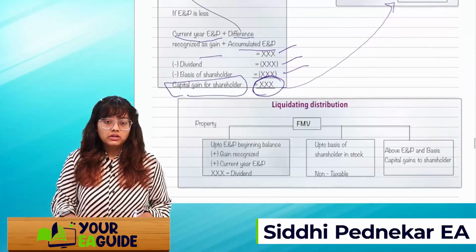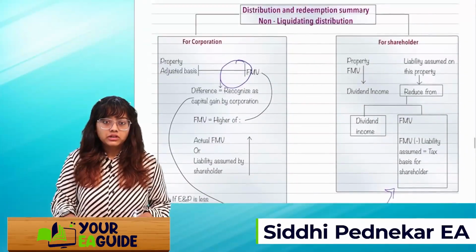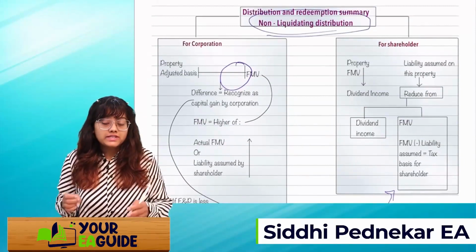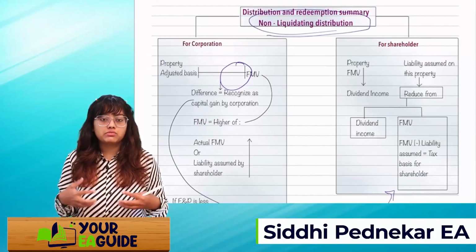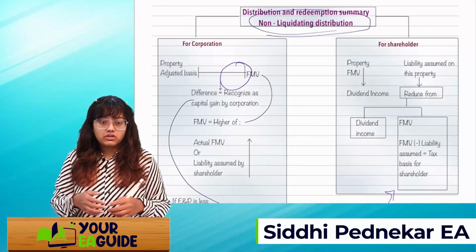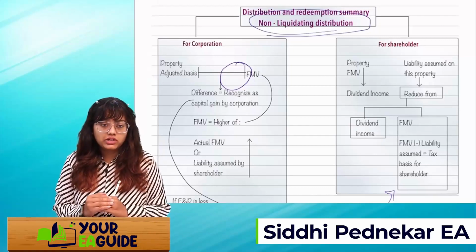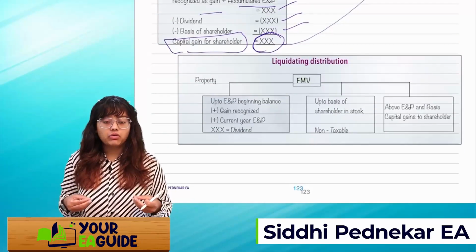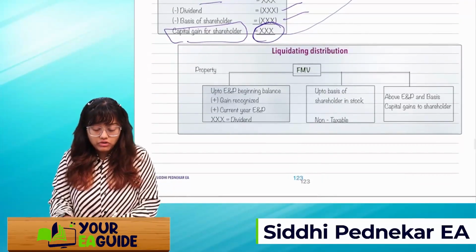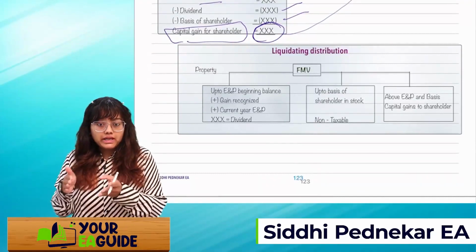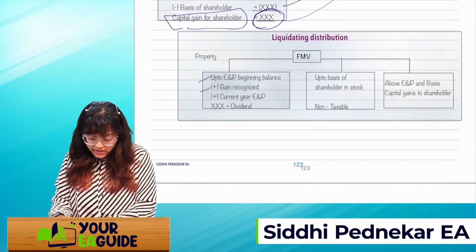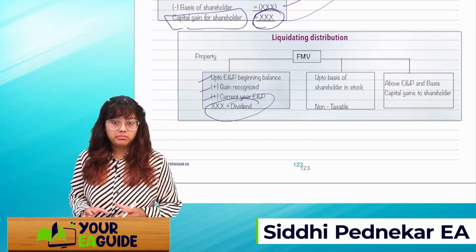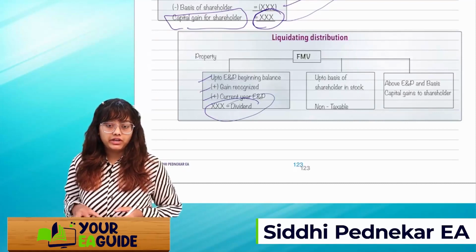Okay. Next is liquidating distribution. This was about redemption of non-liquidating. Non-liquidating means this shareholder is still holding some share in the corporation. They are not having any changes in the ownership or in the voting power. But if I talk about liquidating distribution, it means they are liquidating their ownership share. Then you will take the FMV of the property up to the ENP, that is beginning ENP plus gain recognized plus current year ENP, up to the whole amount which is still there in the company. That will be considered as a dividend.